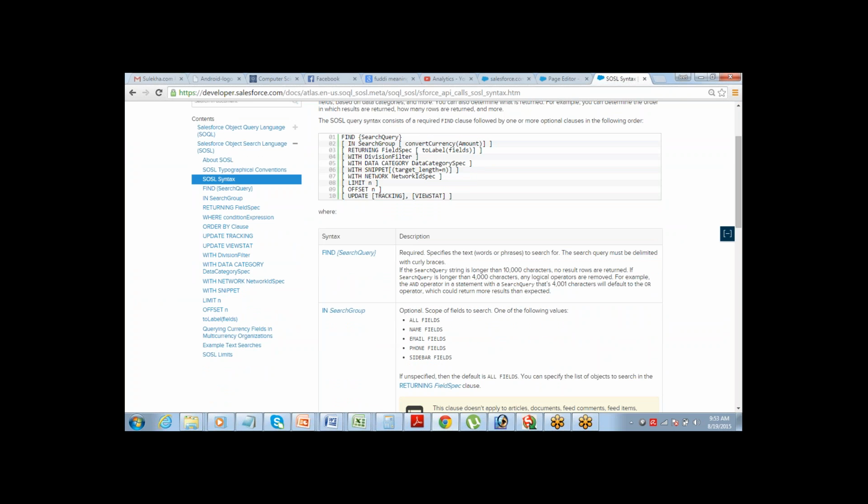You can perform search in all fields, name fields, email fields, and sidebar fields. So these are the options that you have. Either you perform it in all the fields, or in name fields, or email fields, or phone fields, or sidebar fields. Got it? So that's how the search can be performed. And after that, we have all the options available. What is a sidebar field? The fields which are there in the sidebar, your setup options and all those fields.